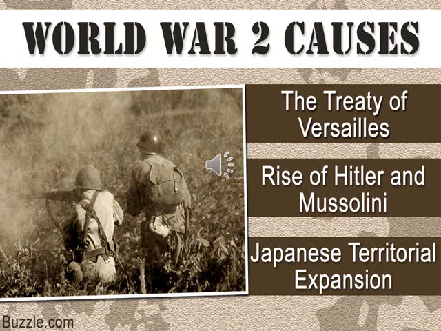Then apart from that, the winning countries, the Allies of World War I, their non-intervention, then the Great Economic Depression, which affected many countries' economies. So these are the other causes of World War II. But the main causes were the Treaty of Versailles, the rise of Hitler and Mussolini, and third, Japanese territorial expansion. Yeah, so we will discuss the causes one by one.